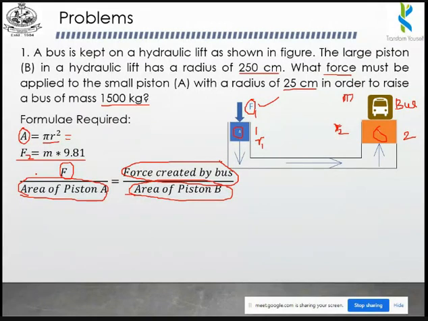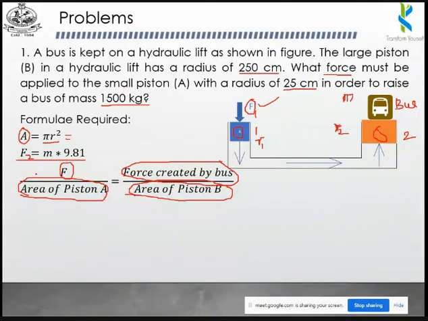What is the value of A1? 19,625, sir. 19,625, and the unit?